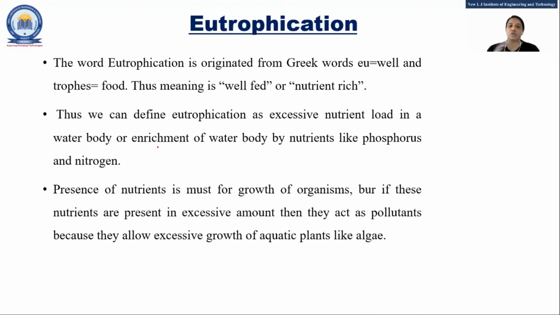So that water is also not a good one for use. It is a polluted one. Thus eutrophication can be defined as the excessive nutrient load in the water body. Fine. That means enrichment of the water is there because of phosphorus and nitrogen.